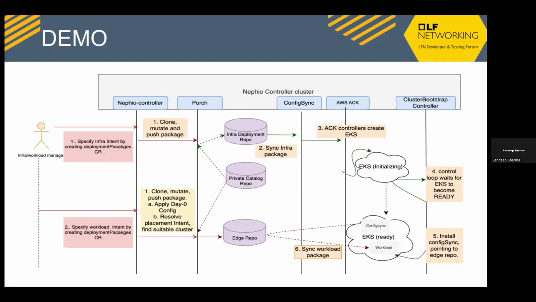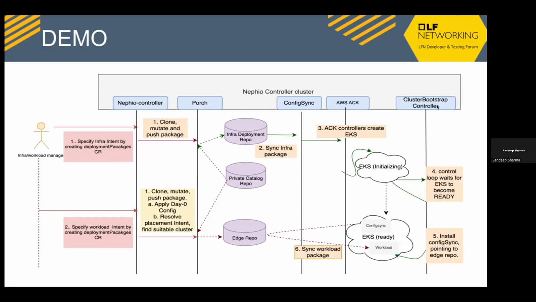So this is the flow of what I am explaining. The first intent is the infra intent. The step number 1 in the sequence is via porch, pulling the package from the private repo, manipulating it, pushing it to the infra deployment repo, config syncing it, and then the AWS controllers do their job and start creating the EKS cluster.